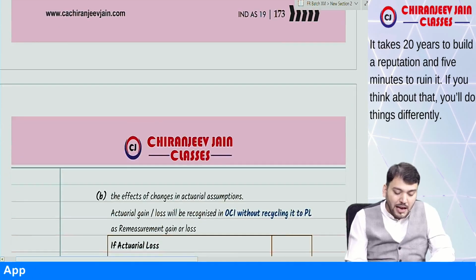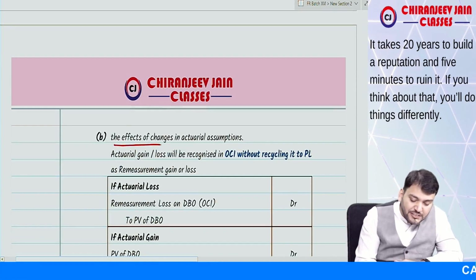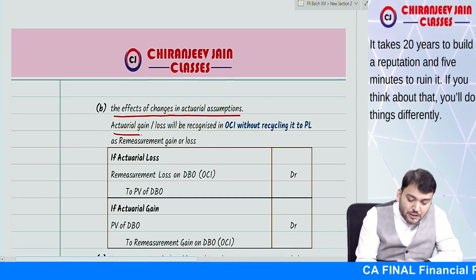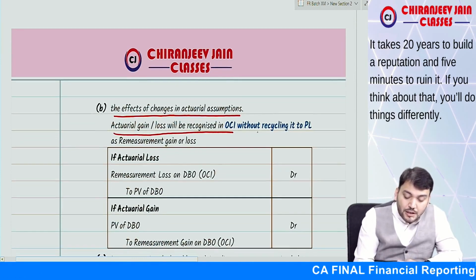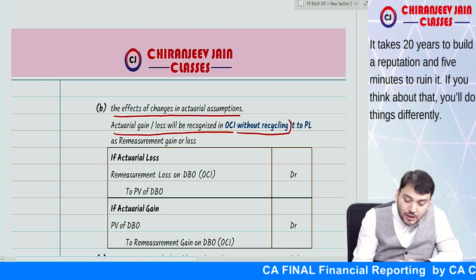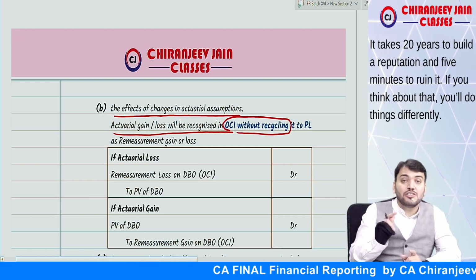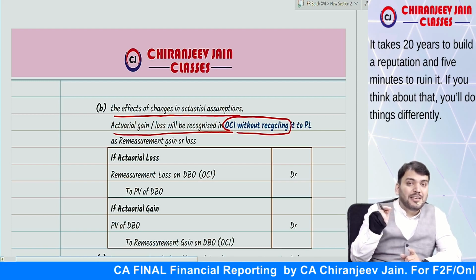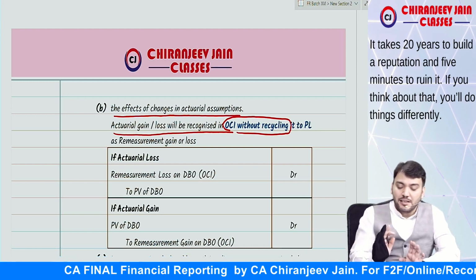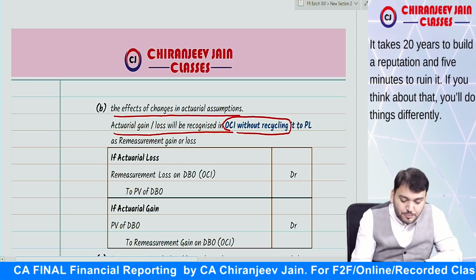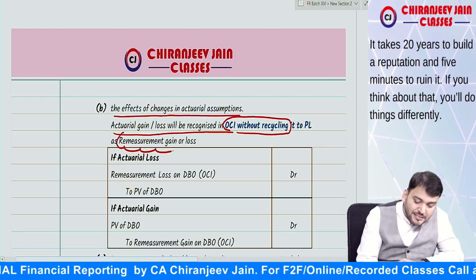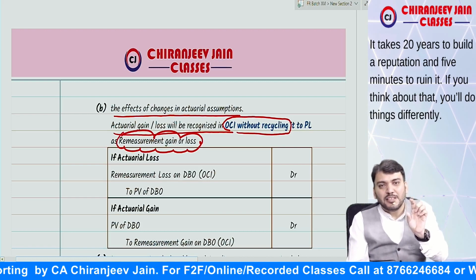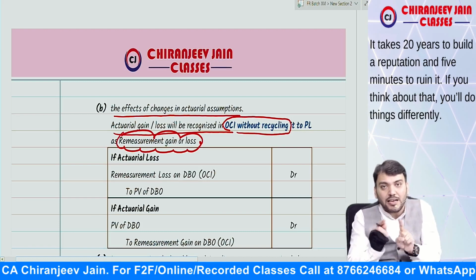Understood? And due to the effect of changes in actuarial assumption, this actuarial gain or loss will be recognized in OCI without recycling. Without recycling means it will never be recycled to PL. So it will be recognized as remeasurement gain or loss in OCI.